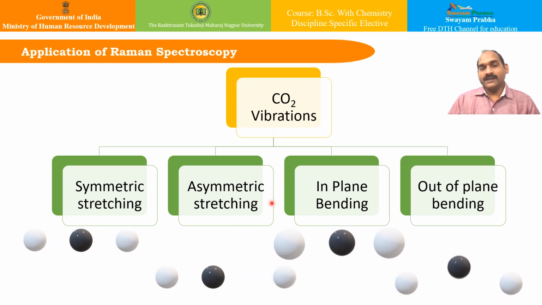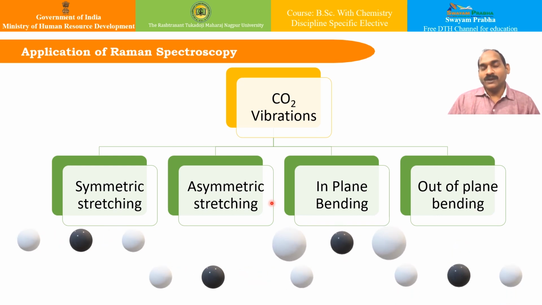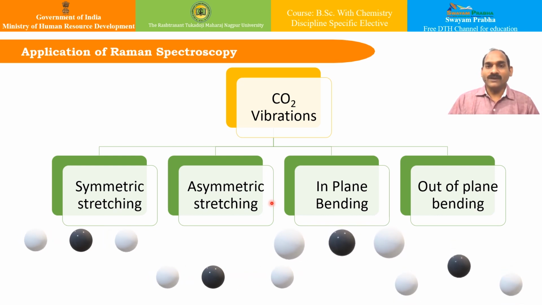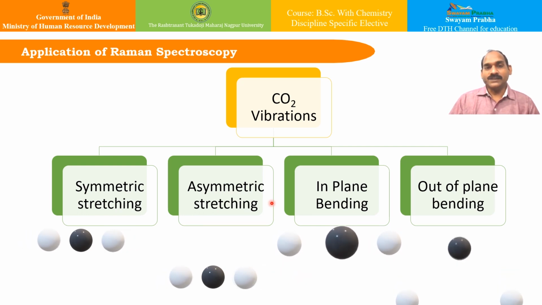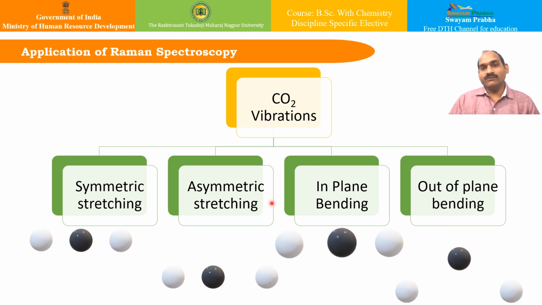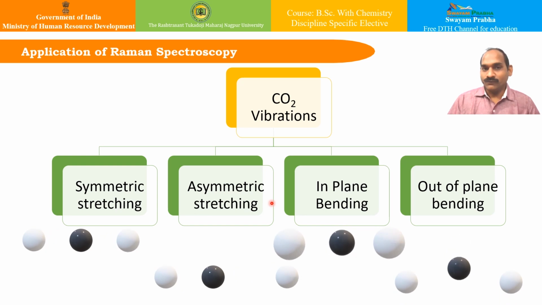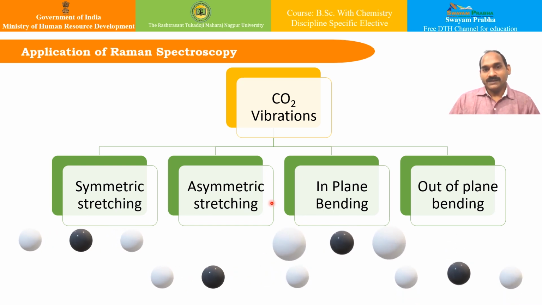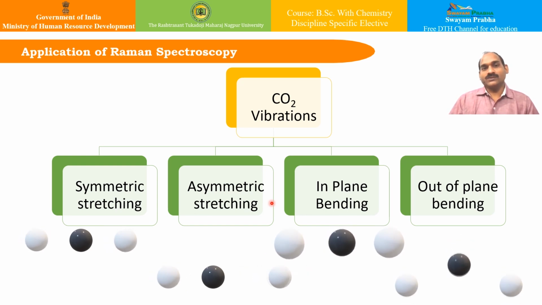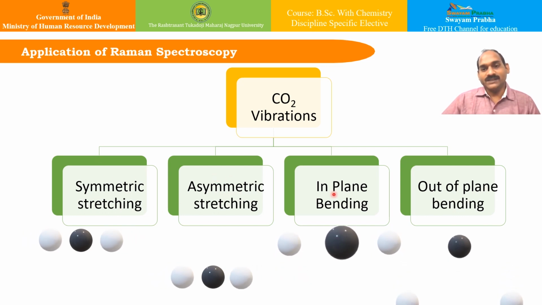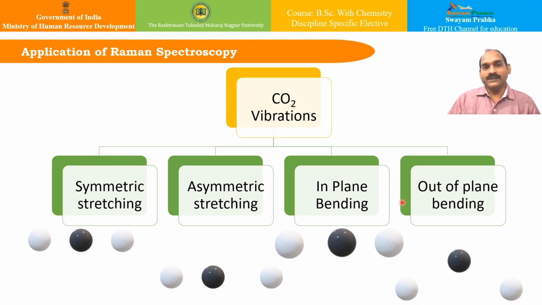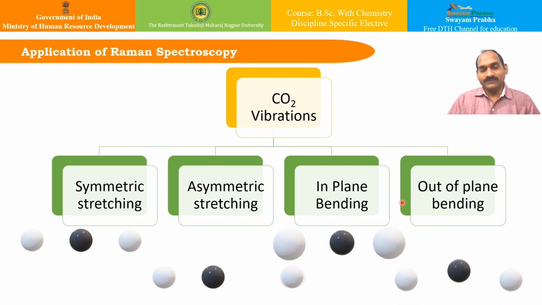Similarly, if you see the examples of polyatomic molecules, say, take the example of carbon dioxide, it is a triatomic linear molecule. Now it is an interesting case. Herein we can see that the normal modes of vibration are given by 3N minus 5, that is 4 in carbon dioxide, and these 4 modes of vibration are symmetric stretching, asymmetric stretching, in-plane bending and out-of-plane bending. This is the usual thing, the 4 modes of vibration that we have seen in our IR spectroscopy also.